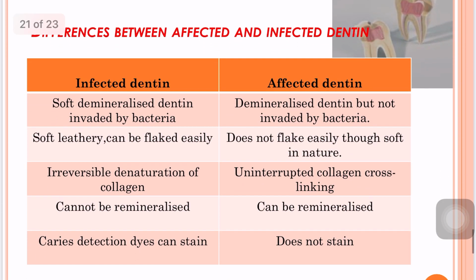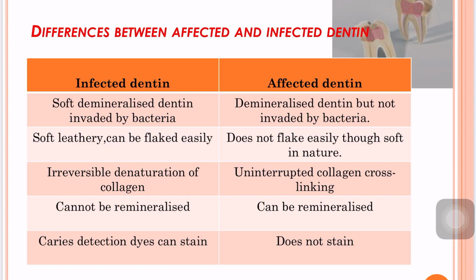What are the main differences between affected and infected dentin? In infected dentin, soft demineralized dentin invaded by bacteria is seen, whereas in affected dentin, demineralized dentin is seen but not invaded by bacteria. Infected dentin is soft and leathery and can be flaked easily, whereas affected dentin does not flake easily, though soft in nature.